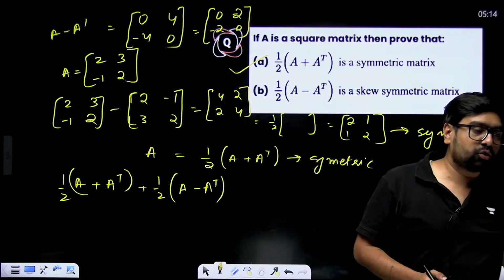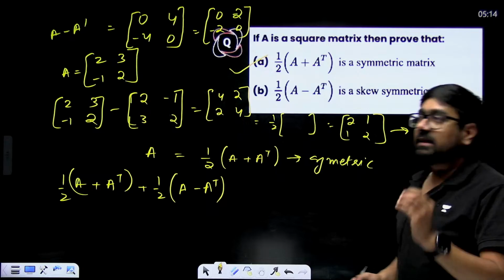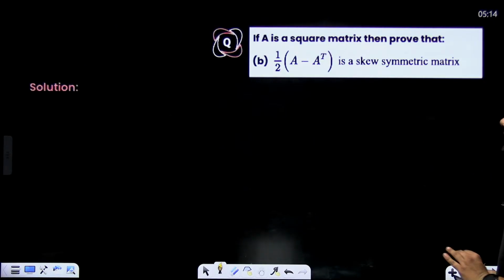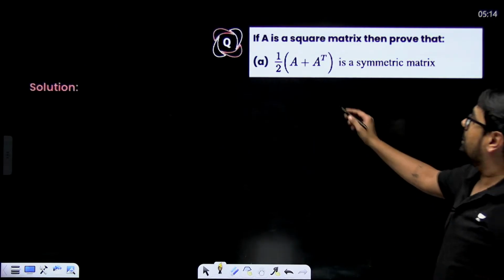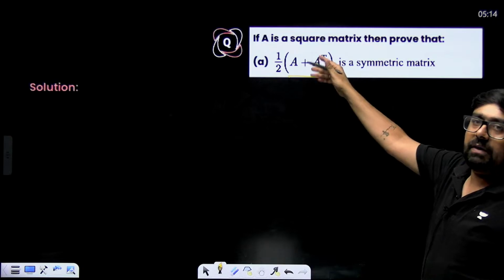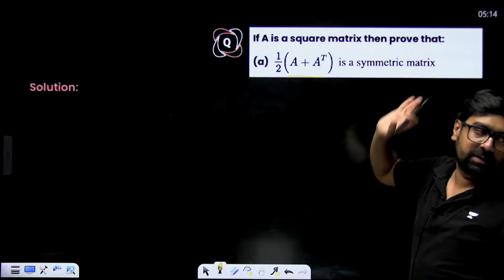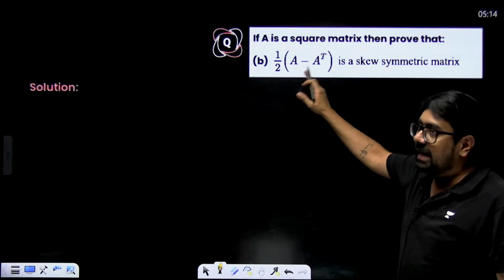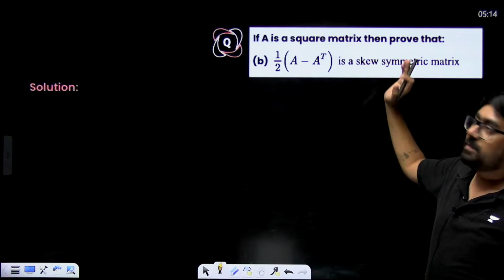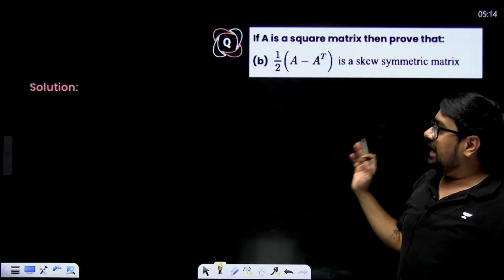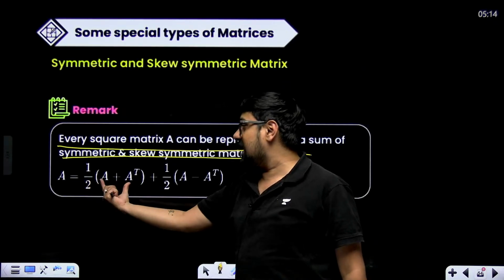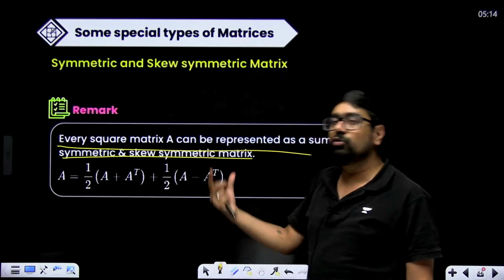So if you are supposed to represent a matrix as the sum of symmetric and skew symmetric matrix, you just have to remember that half of matrix plus its transpose will always be symmetric. Half of matrix minus its transpose will always be skew symmetric. And any matrix can be represented as sum of symmetric and skew symmetric matrix.